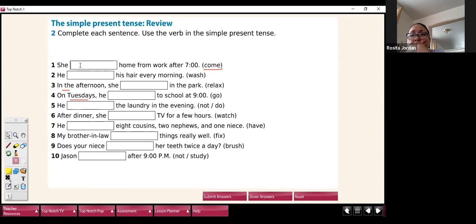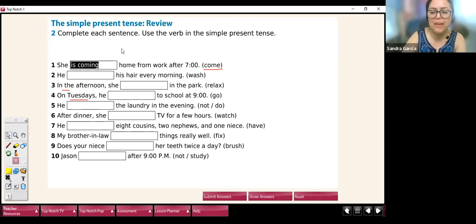Yes, she is coming home from work after 7. Right? When you say she's coming, it's correct, it's present progressive, but this is the future. Ella va a venir del trabajo después de las 7. But if you want to talk about a routine, something that happens every day, this is not correct. So you have to use simple present.